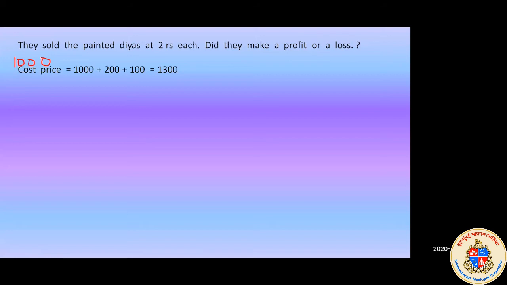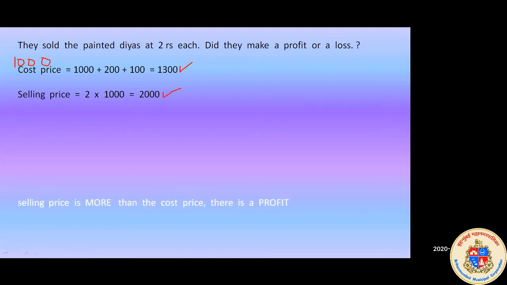The cost price that we have said in the earlier slide was 1300. What will be the selling price? One diya for 2 rupees, so 1000 multiplied by 2. The selling price will be 2000, because we have only 1000 diyas.